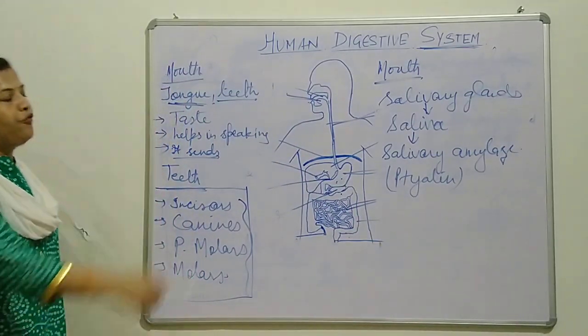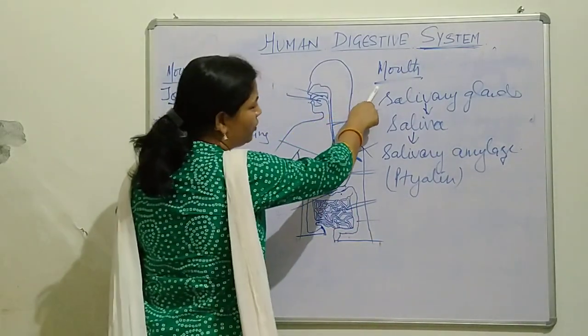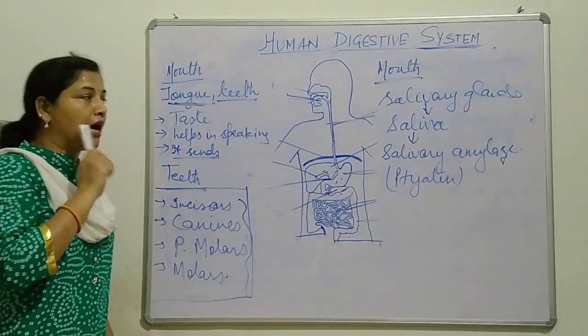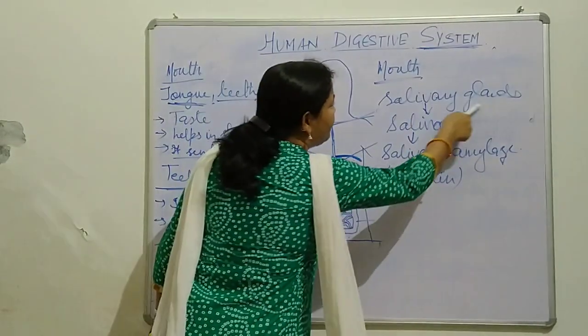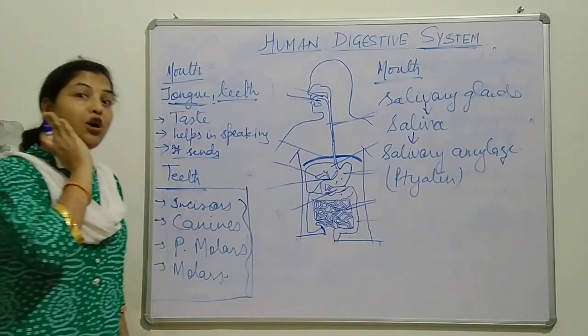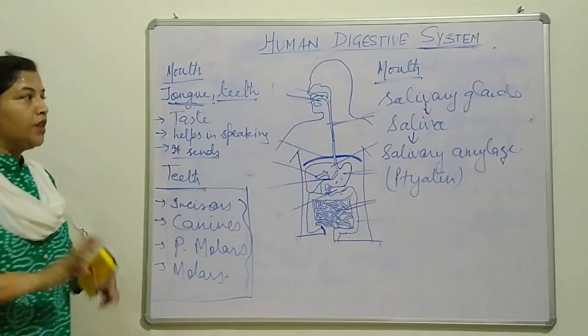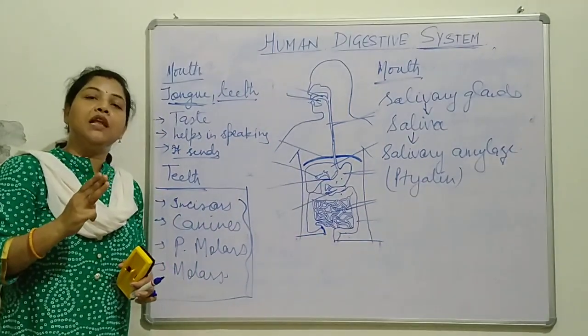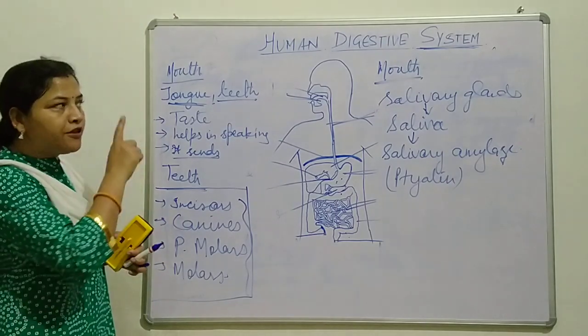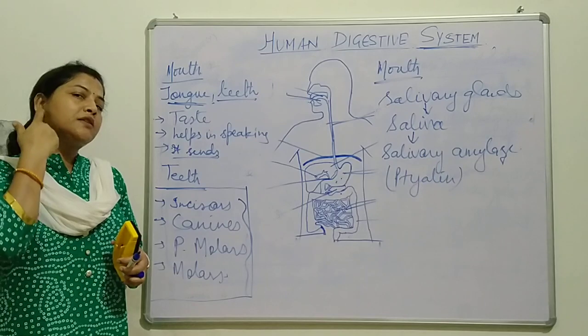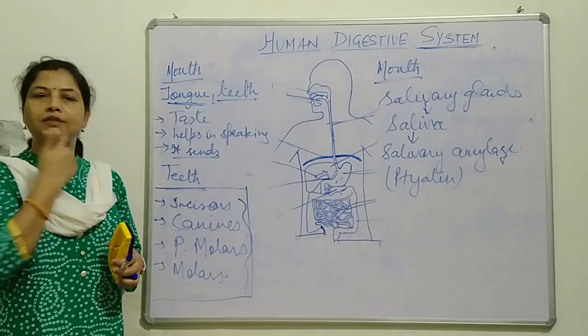Once again, when we take food in our mouth and our teeth start crushing it well, at the same time the salivary glands start working. In your mouth, there are 3 pairs of salivary glands. The first pair is right below your ears, on both sides.